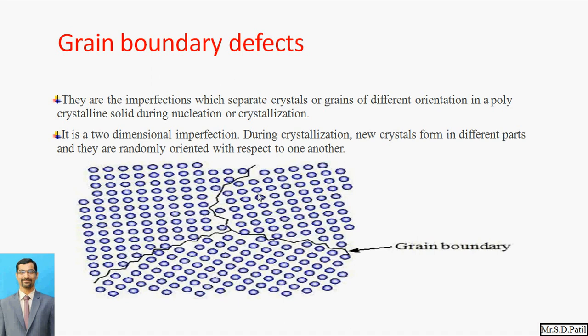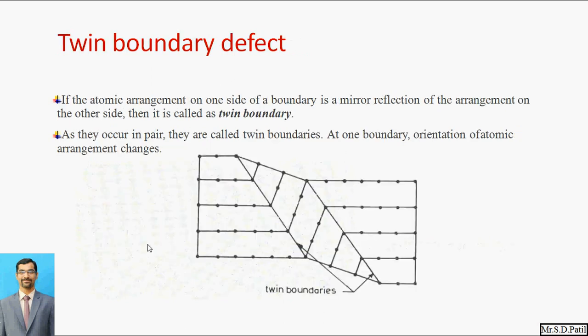So it is a two-dimensional imperfection during the crystallization. It may occur during crystallization, when new crystals form in different parts, and they are randomly oriented with respect to one another. So here the arrangement has random orientation with respect to one another, but this is the grain boundary, and inside it every structure has its own identity. So this is the grain boundary defect.